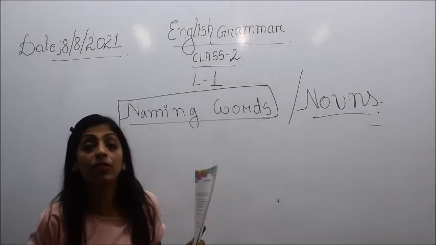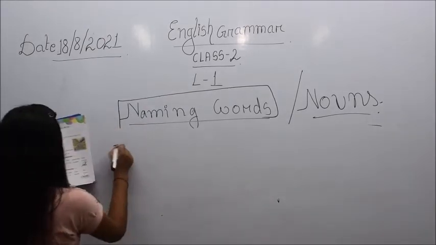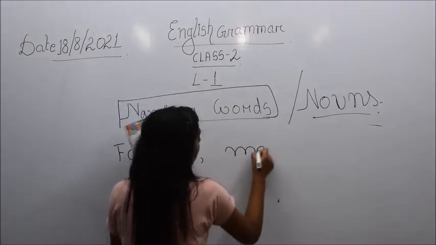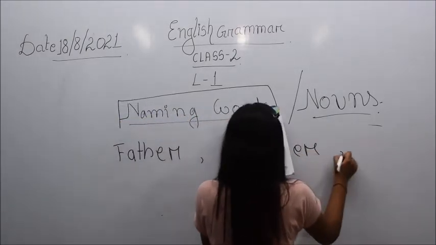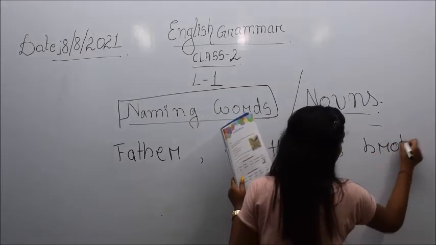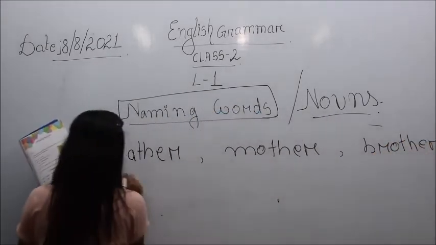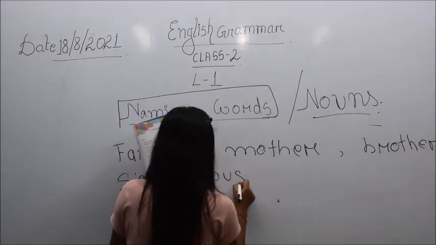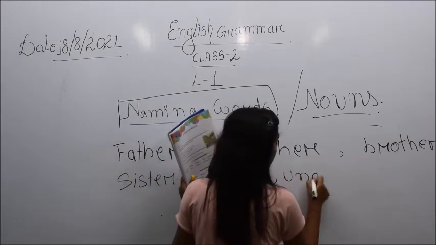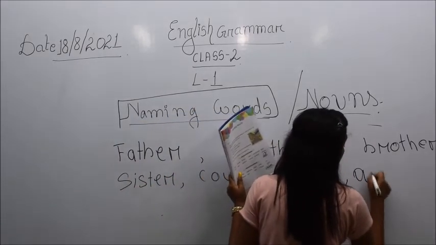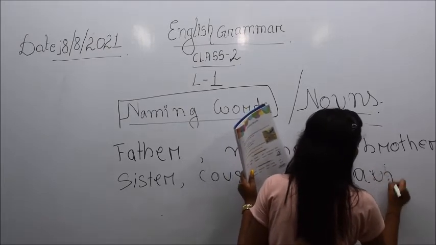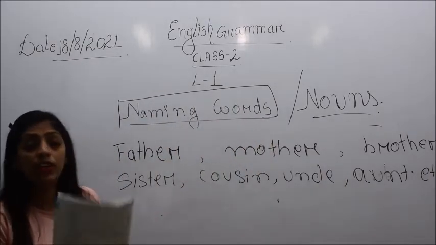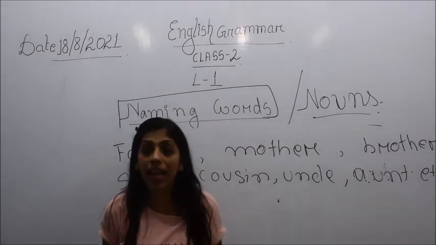For example, father, F-A-T-H-E-R, then mother, M-O-T-H-E-R, then brother, sister, cousin, uncle, then aunt, A-U-N-T, etc. So here in your book, the names of some people have been given.